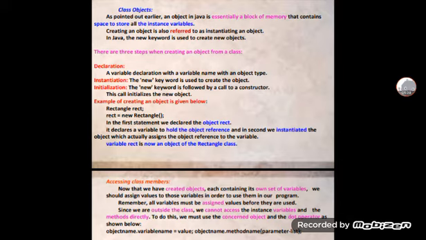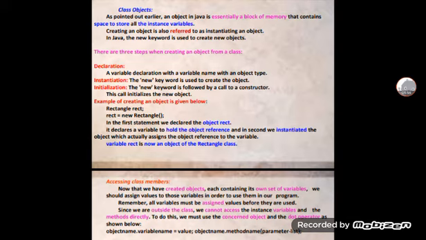Creating an object is also referred to as instantiating an object. In Java, the new keyword is used to create a new object. There are 3 steps when creating an object from a class.